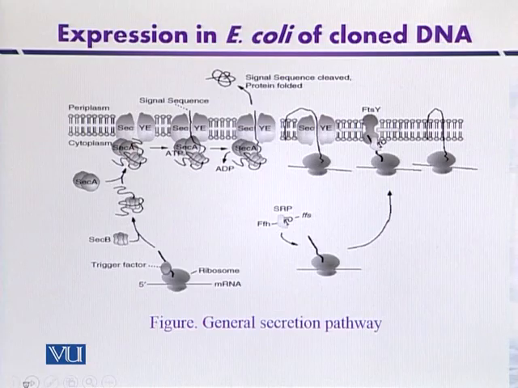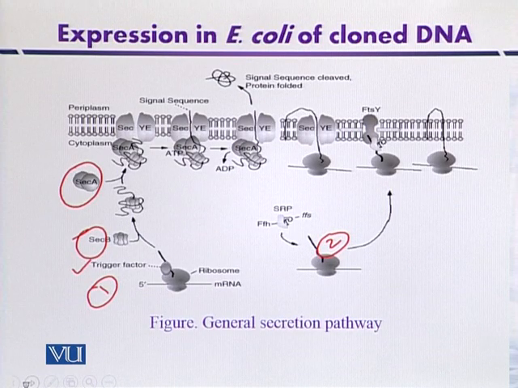For example, in this diagram, there are examples of two proteins, number 1 and number 2. If the protein comes in contact with trigger factor, a type of chaperone protein, then it is going to be exported outside the cytoplasmic membrane, maybe into the periplasm or external environment. After trigger factor, chaperone proteins like SecB or SecA facilitate its movement across the cytoplasmic membrane into the periplasm or even outside the cell.